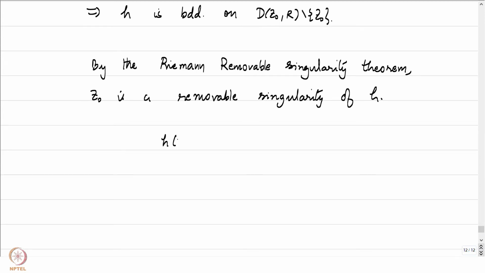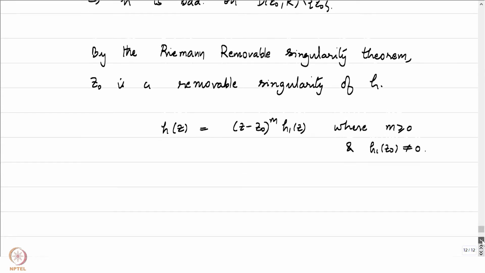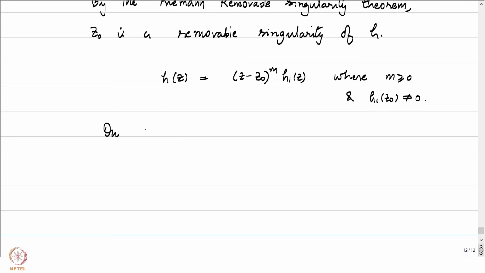So we will just write h of z equal to (z minus z0) to the power m times h1 of z, just to ensure that m is greater than or equal to 0. If at all it vanishes at z0, we will just capture the power to which it vanishes, such that h1 of z0 is not equal to 0. So by going down to a smaller neighborhood if needed, D(z0, r prime), I'll not call the smaller neighborhood anything else.